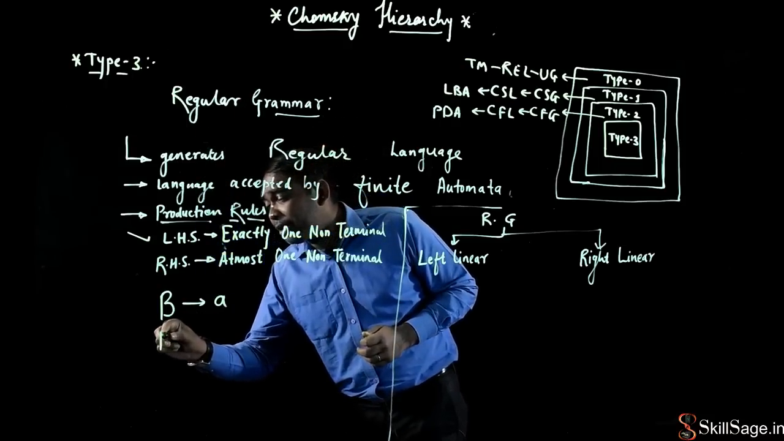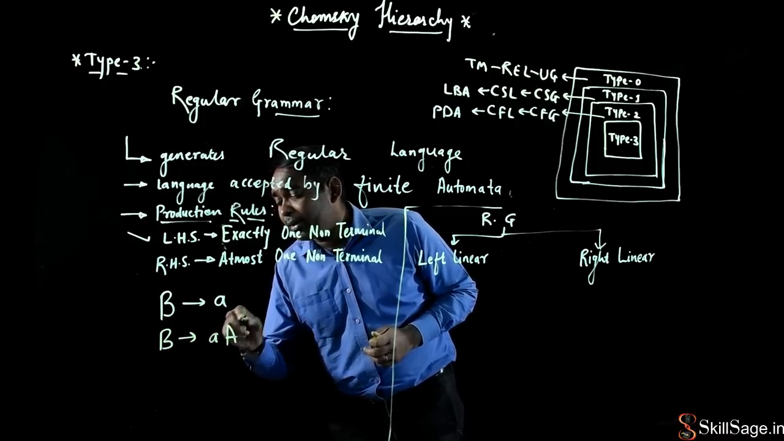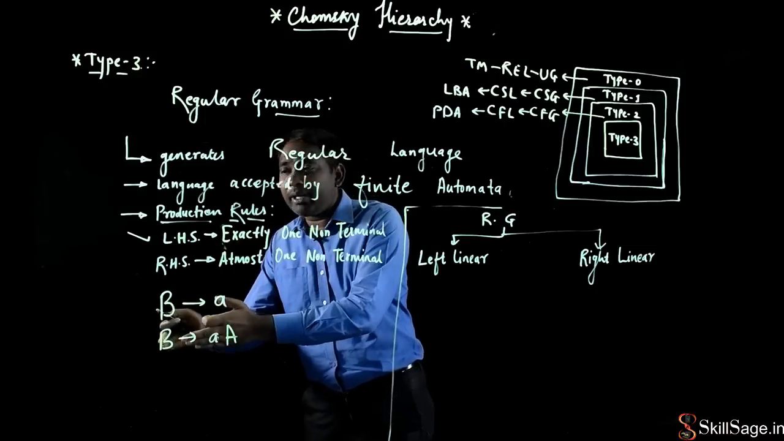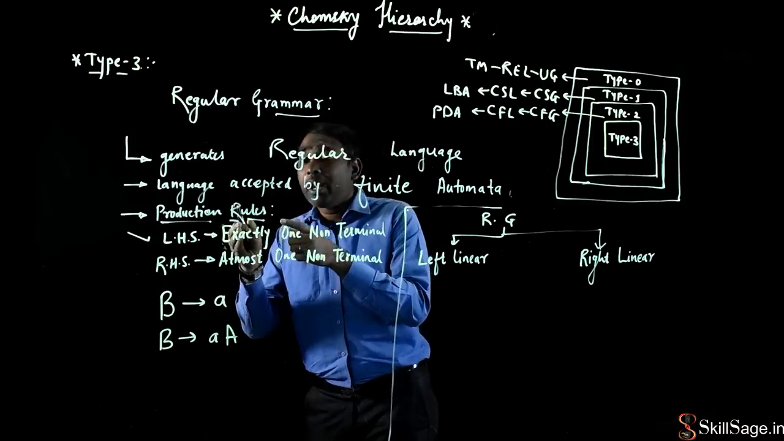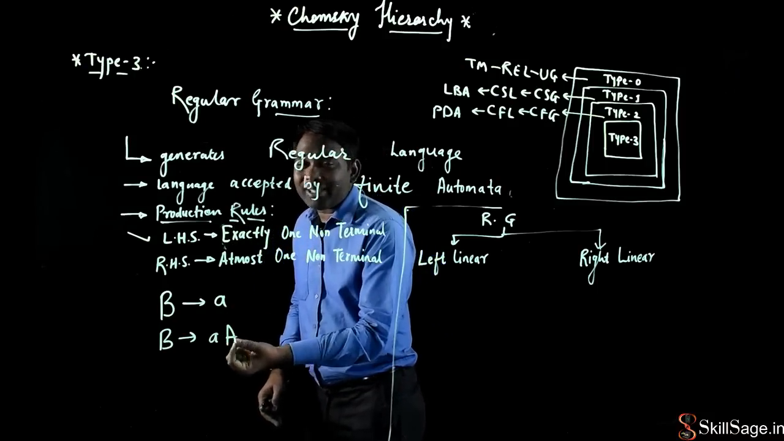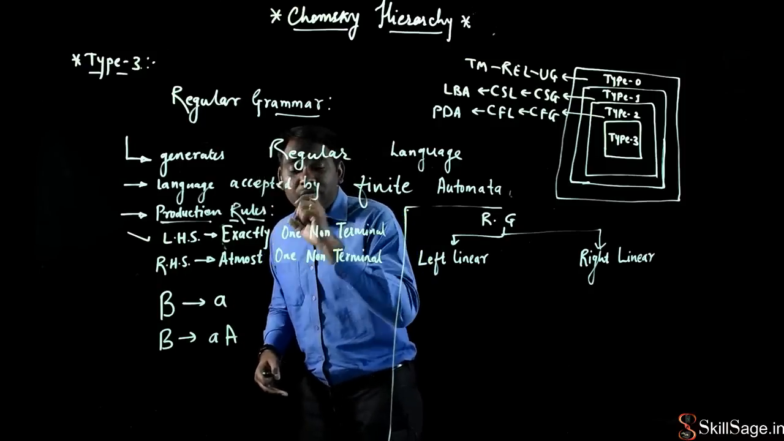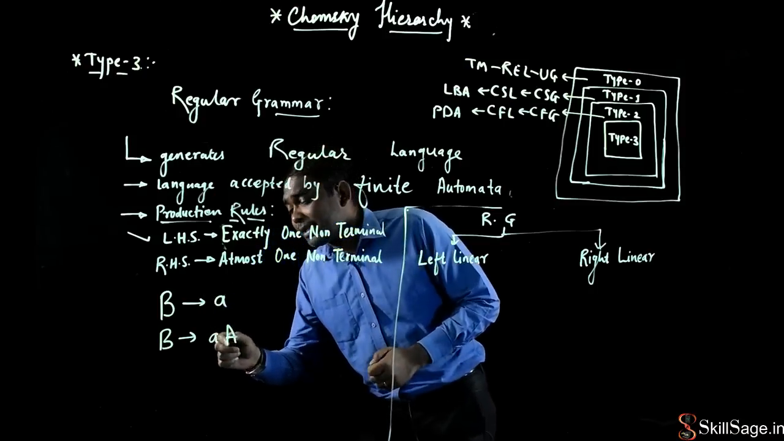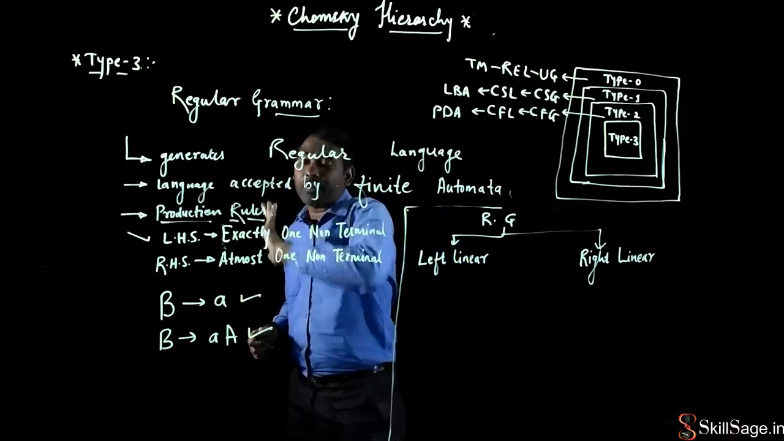If I write it down, my production rule is like this: A produces small a, capital A. Here the left hand side has exactly one non-terminal, so it satisfies this property. But what about the right hand side? At most one non-terminal symbol. Yes, one non-terminal symbol is there, not more than one. Only one. At most one non-terminal symbol is allowed on the right hand side of the production rules. So I can say that this is again a valid production of regular grammar.